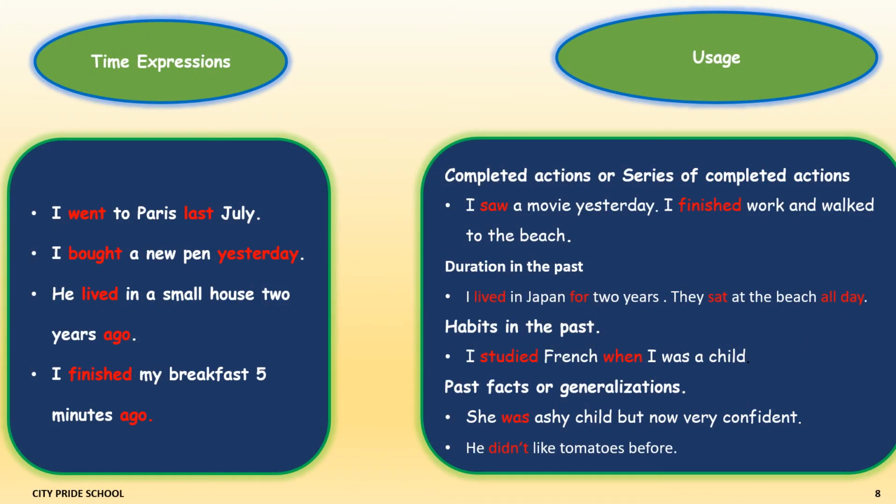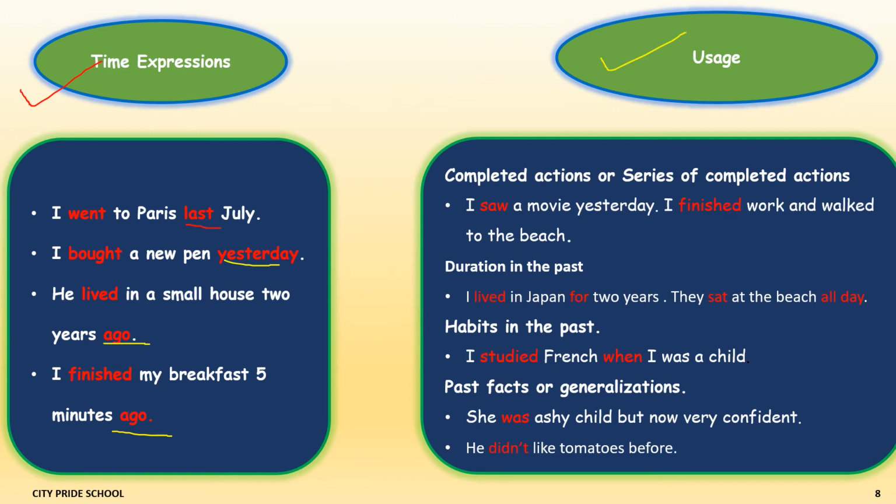Here are a few sentences with time expressions to show the correct usage of simple past tense. I went to Paris last July. So last is a time expression. Then, I bought a new pen yesterday. Yesterday is a time expression used in the past tense. I lived in a small house 2 years ago. I finished my breakfast 5 minutes ago. So ago, yesterday, last are the words used as time expressions in the past tense.